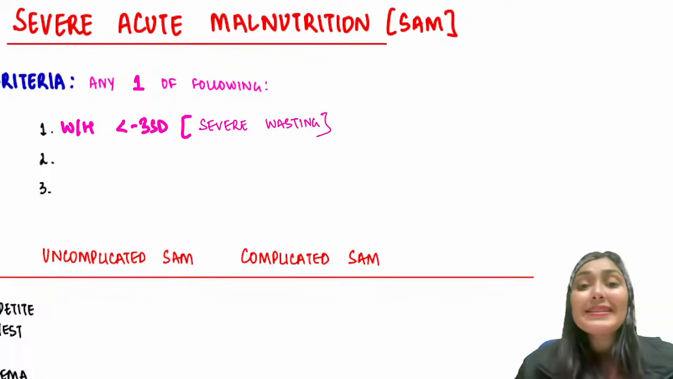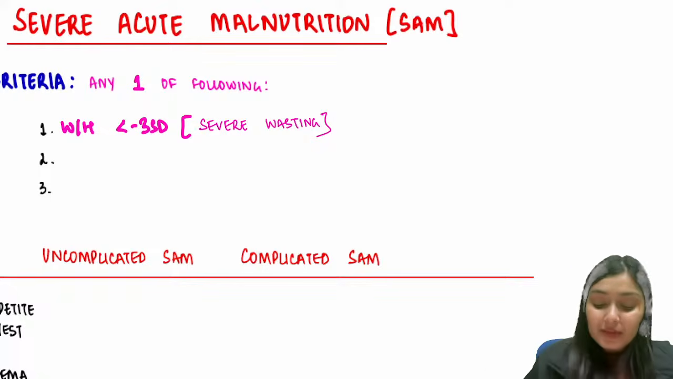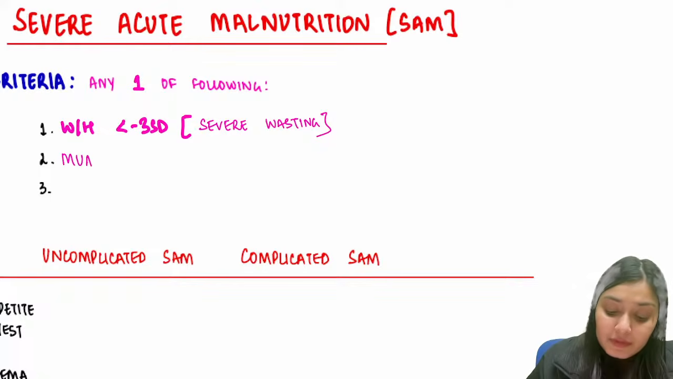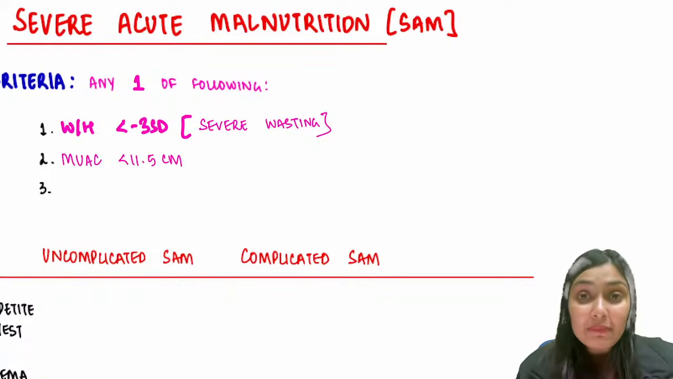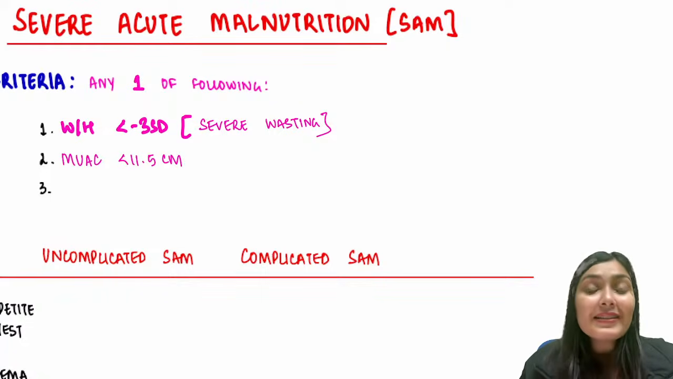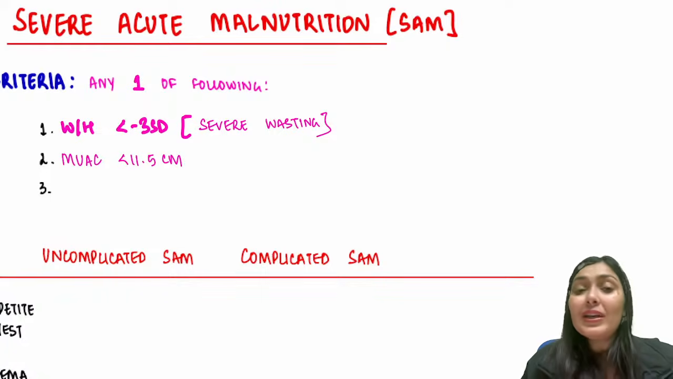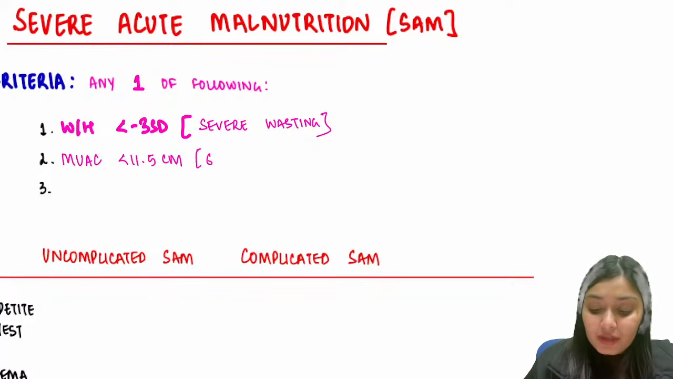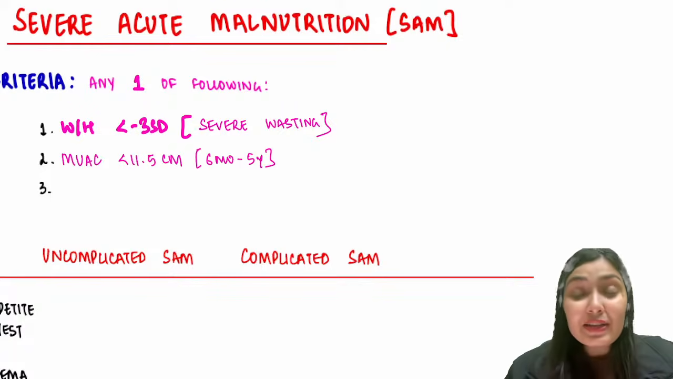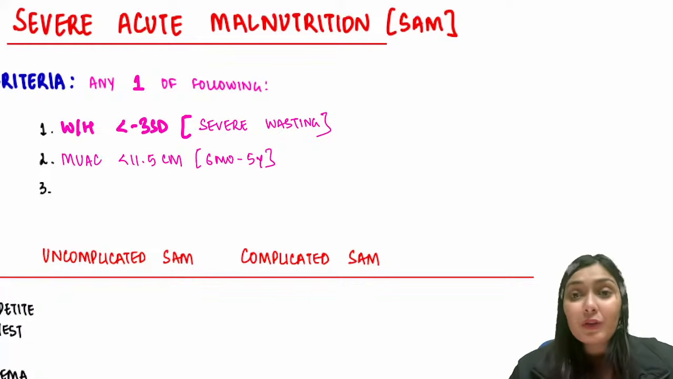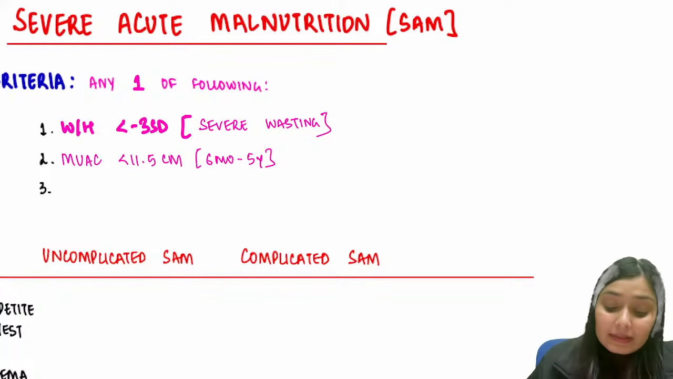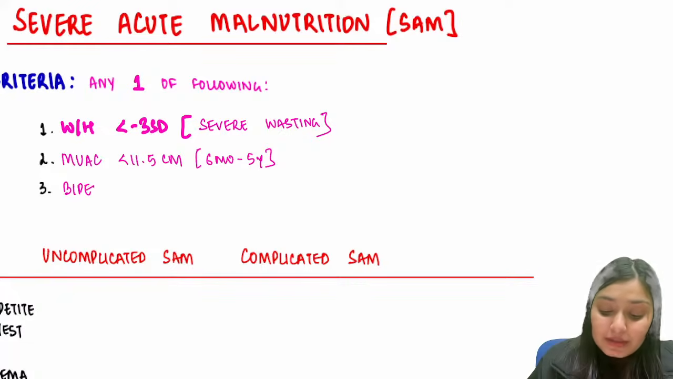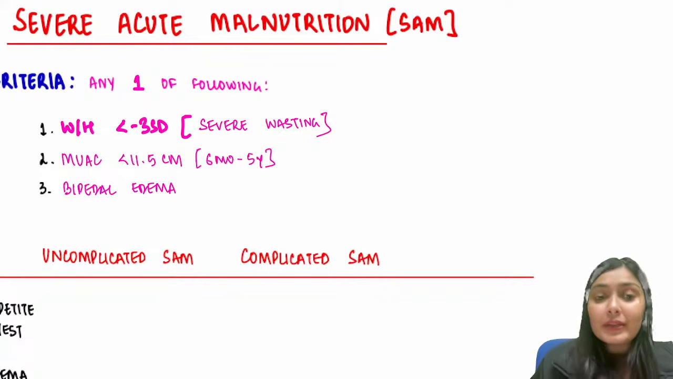The second thing is MUAC, mid-upper arm circumference. If mid-upper arm circumference is less than 11.5 centimeter, this is SAM. And obviously we all understand this MUAC is used only for children of 6 months to 5 years of age. So this criterion would be applicable for 6 months to 5 years. And the third is there should be bipedal edema. This is nutritional edema. You rule out other causes.